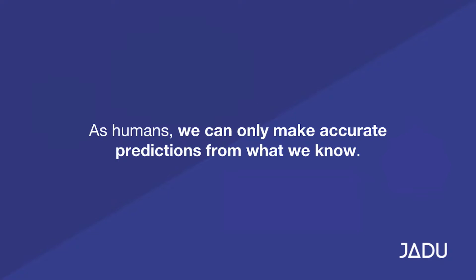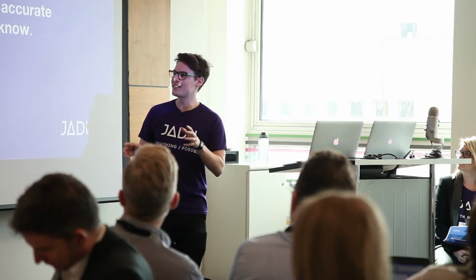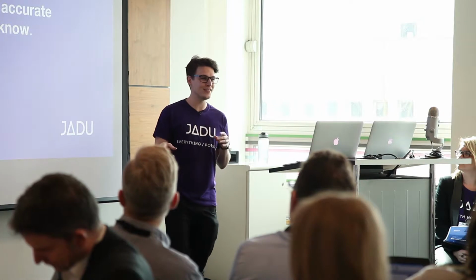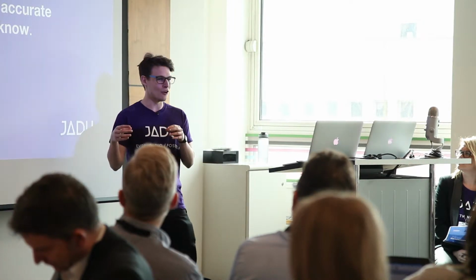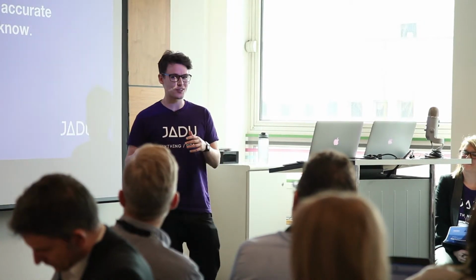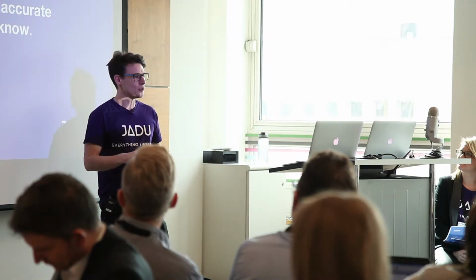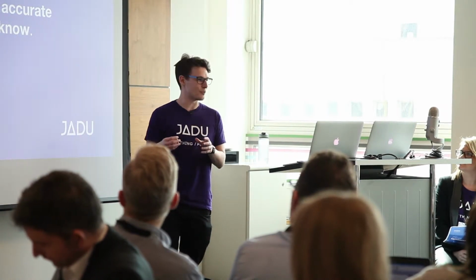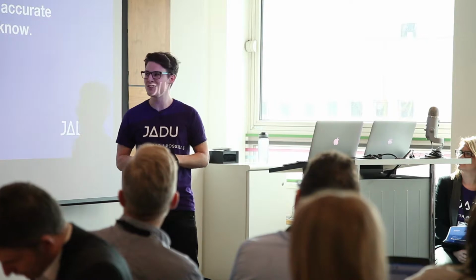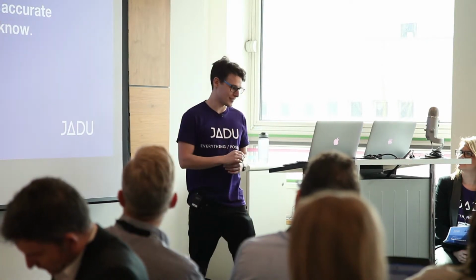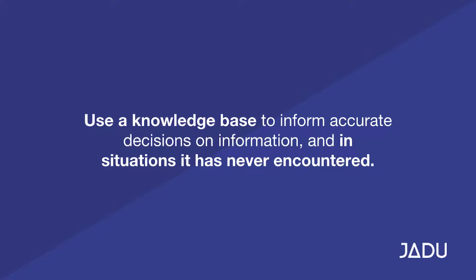So let's move on to the actual training. Now, as humans, we can only make accurate predictions from the things that we know. Well, the same extends directly to machines. So for this next part, let's imagine our machine as maybe a young toddler or a brand new puppy, right? It's got some skills available to it, but we're not really ready to release it yet. We don't want it making any independent decisions like driving our cars or anything like that, right? We need to teach it the absolutes that we know as humans.